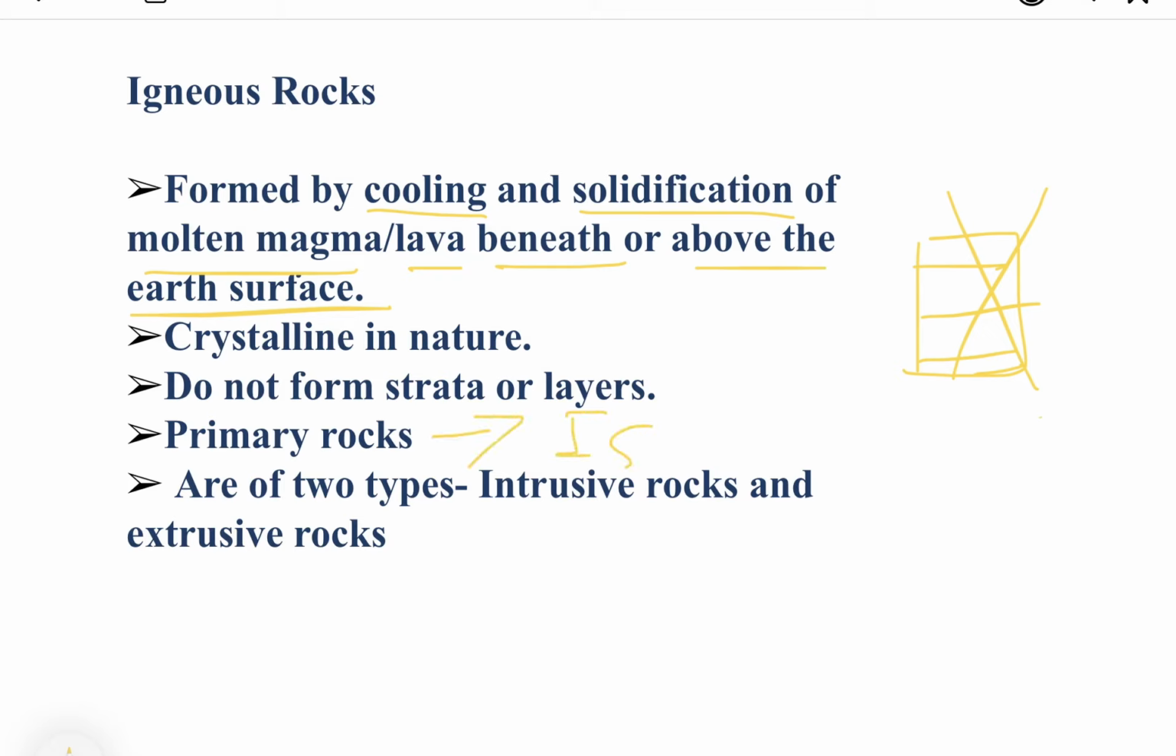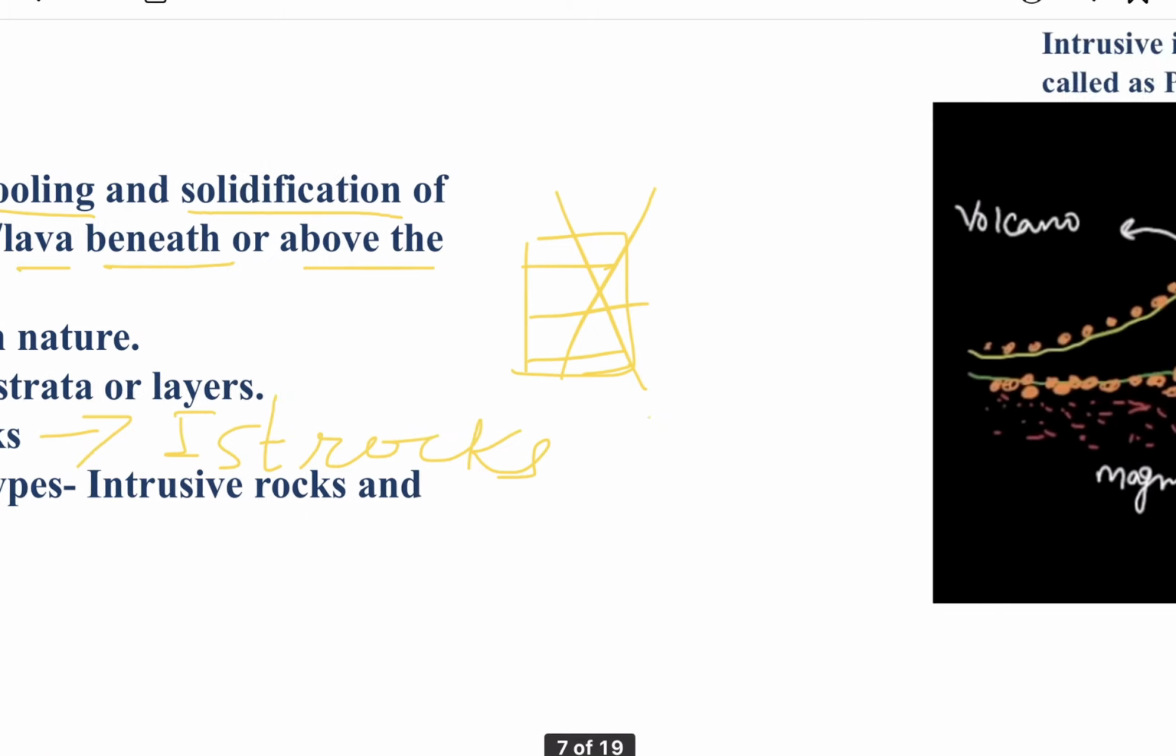Because these are the first rocks to be formed in nature. सबसे पहले नेचर में igneous rocks बनती हैं, that's why they are called the primary rocks. And they are of two types, intrusive rocks and extrusive rocks. Now let's study what are intrusive and extrusive rocks.